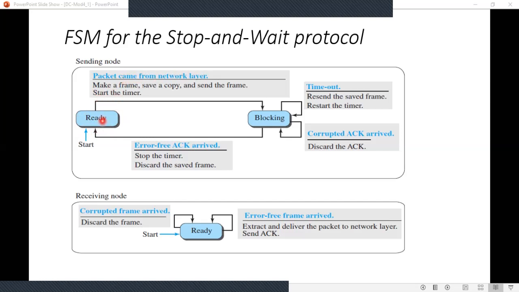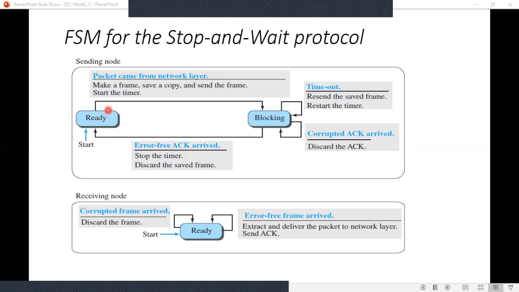Okay. After the packet arrives, the sender creates a frame out of it, saves one copy with it, starts the timer, and then sends the frame.